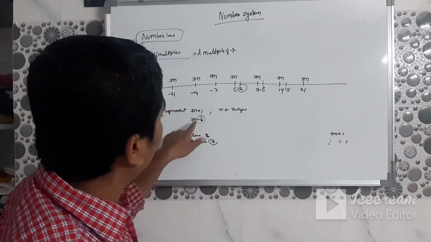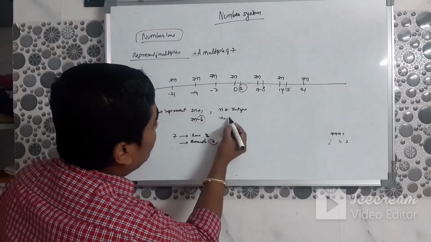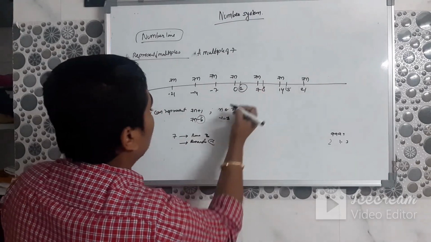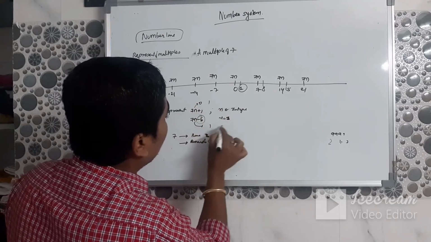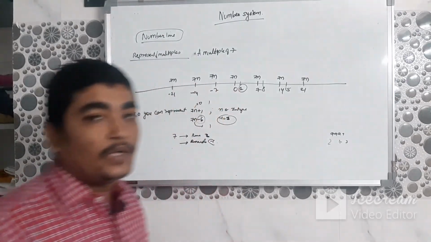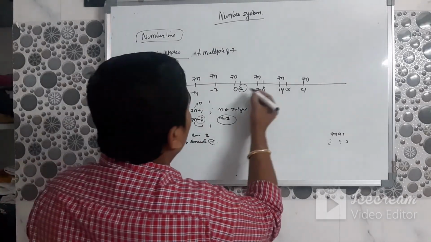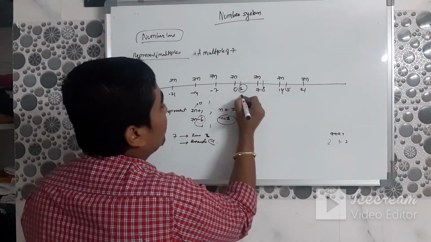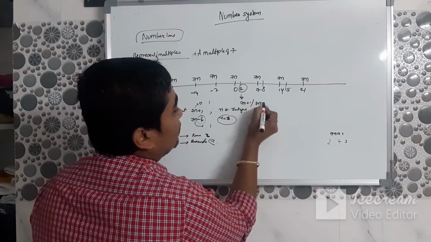But n here starts differently. When you write n as 0 here, you reach 1. Here when you write n as 1, you reach 1, because you are taking 6 steps backward on the number line. So when you put n equal to 1, you reach 1. So 1 can be represented as 7n plus 1 or 7n minus 6.